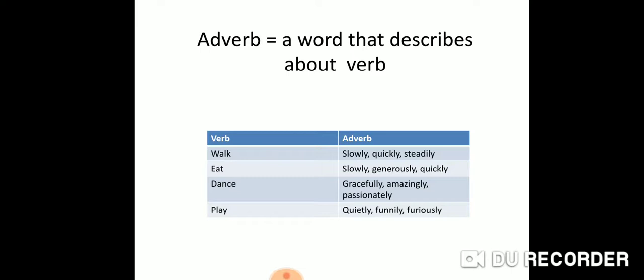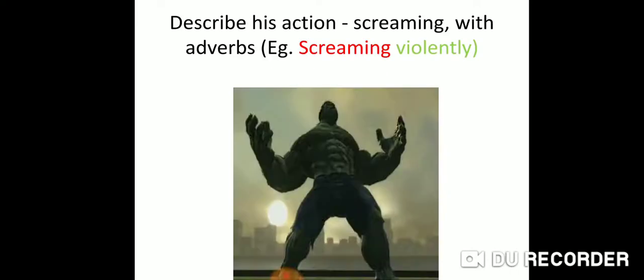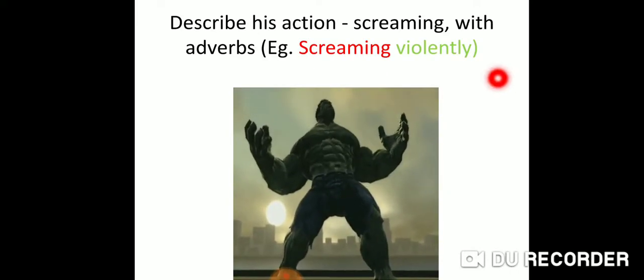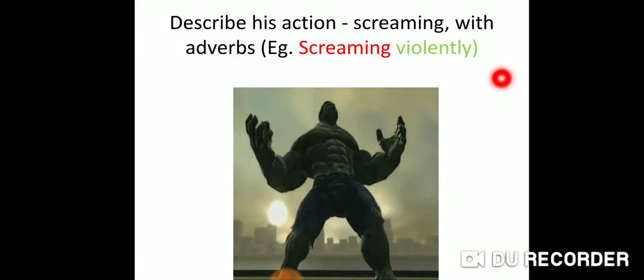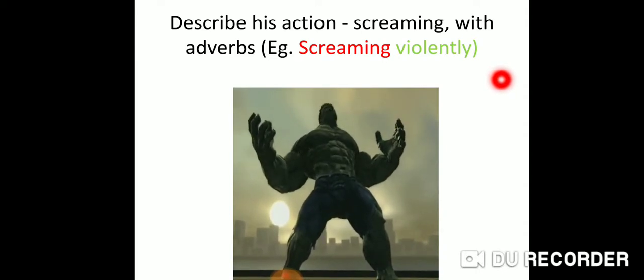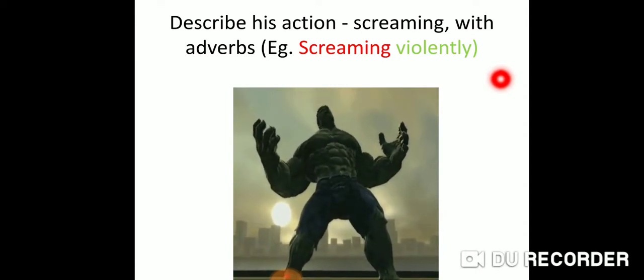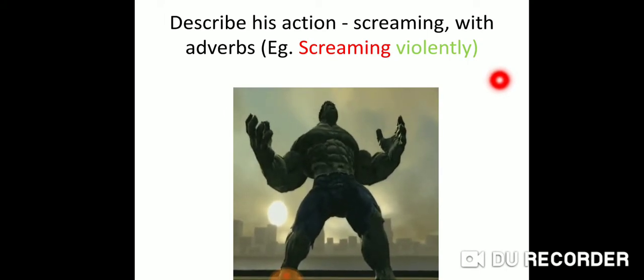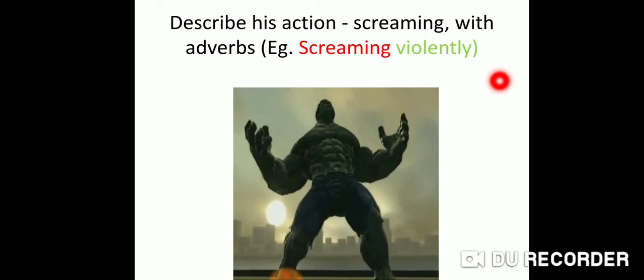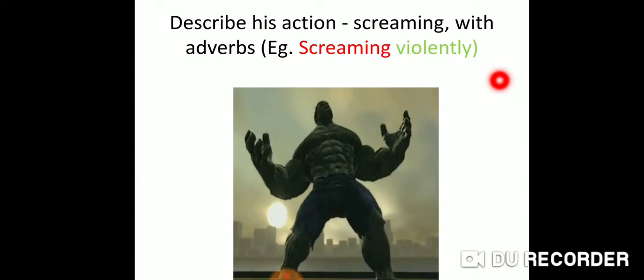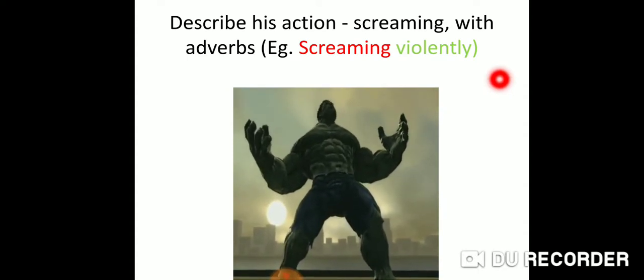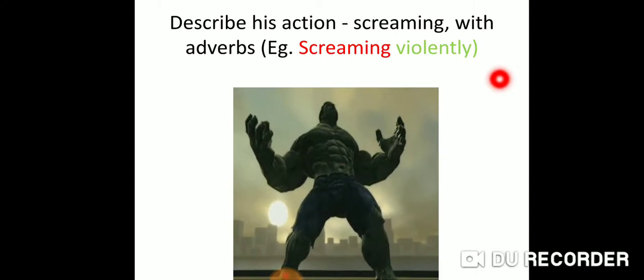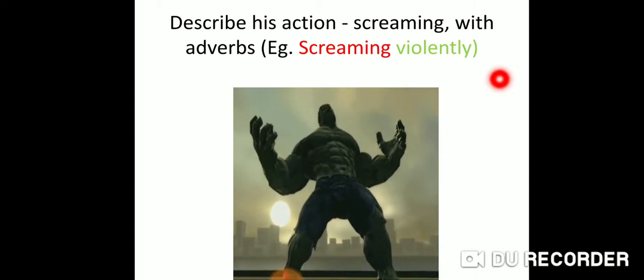Now, I have a quick revision exercise for you. We have the world famous Hulk in front of our eyes. Can you tell me what Hulk is doing? Yeah, he's screaming violently, I would say. If I tell you only screaming, you may not be able to imagine him so violent. But by adding the word violently, I'm giving you detail of how bad his temper is and how badly he is screaming.